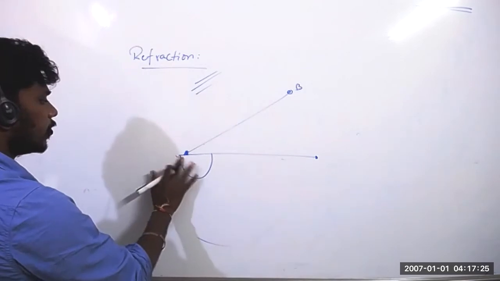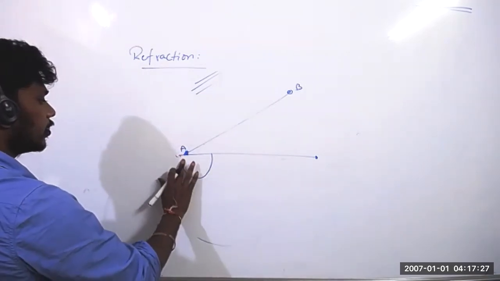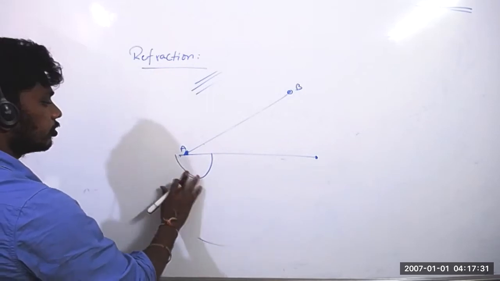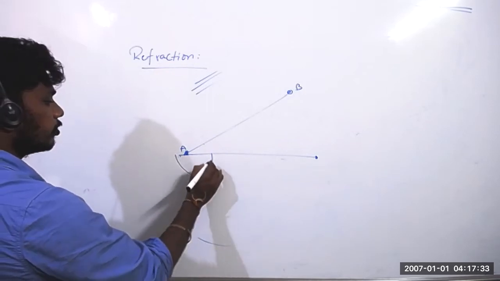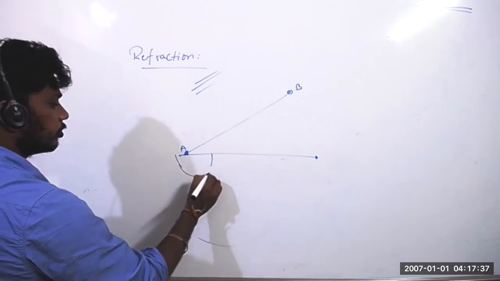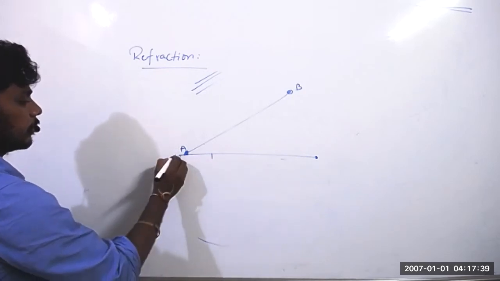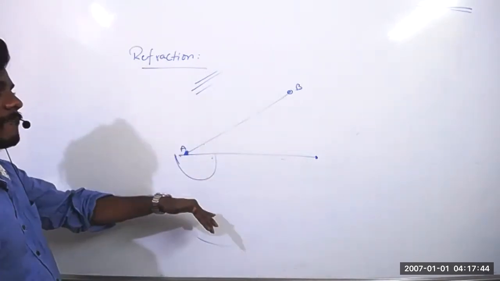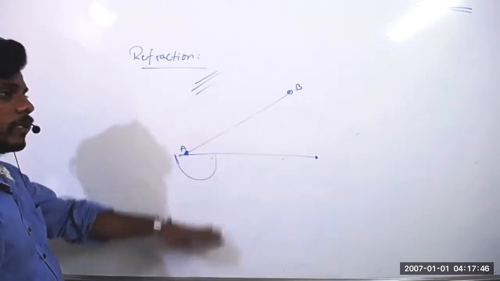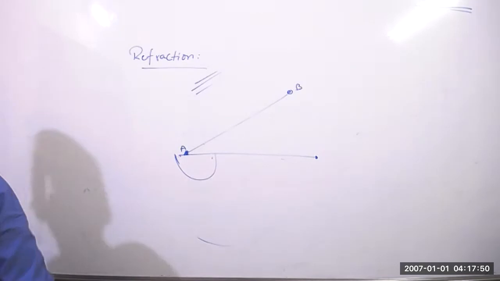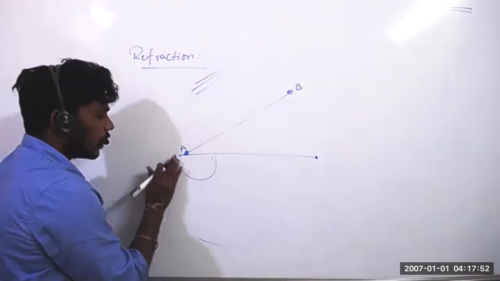Whatever the wavefront provided by this part, it will be like this, and it will go inside. Why, sir? It is a refracting surface, so it should pass through that, right? Okay, sir. So what will happen here?